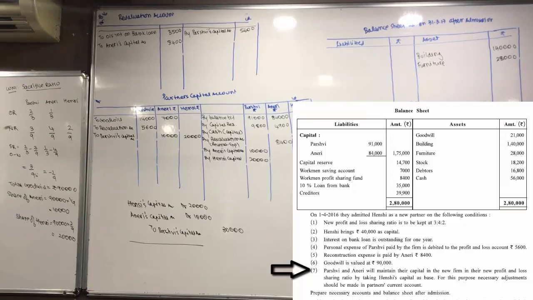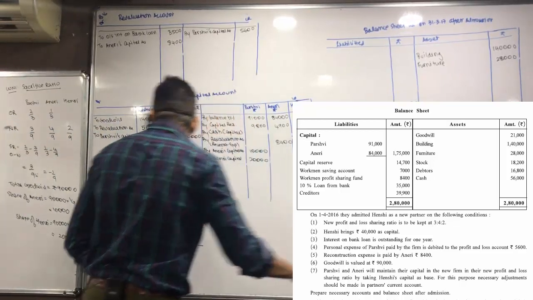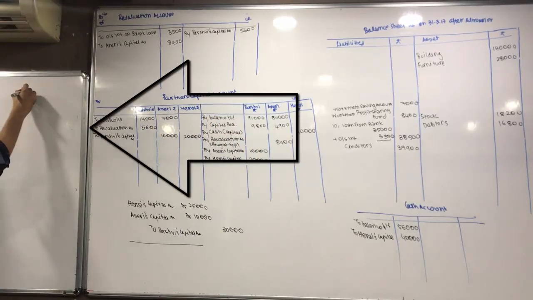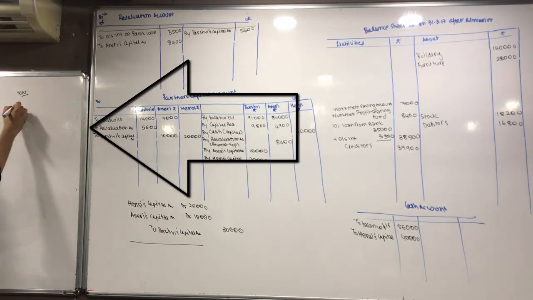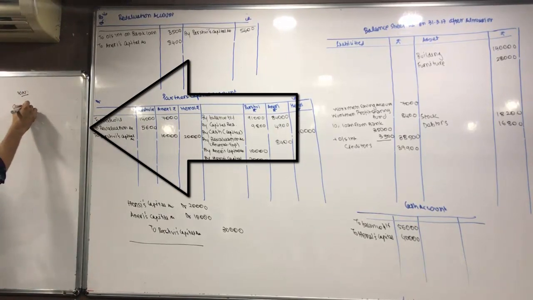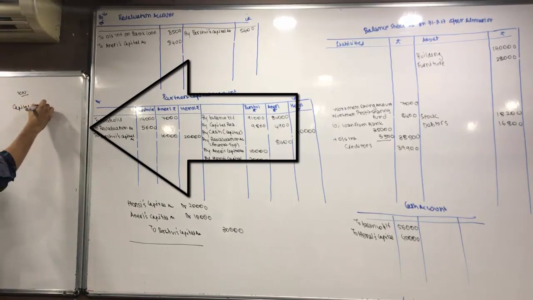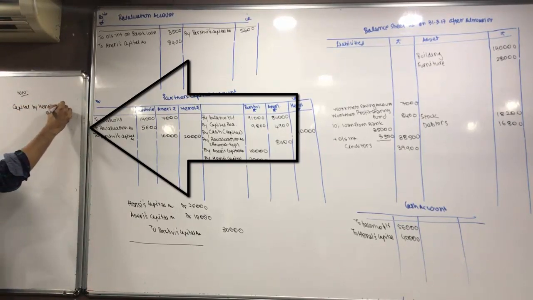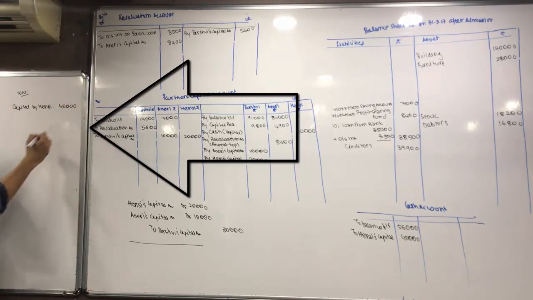Now, Pashvi and Aneri will maintain their capital in the new firm in the new profit and loss sharing ratio by taking Hensey's capital as the base. For this purpose, necessary adjustment is to be made through current account. Now, how do we do this? Working note. Capital by Hensey is how much? 40,000.